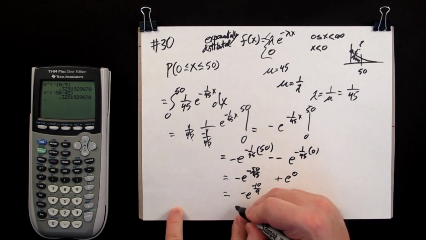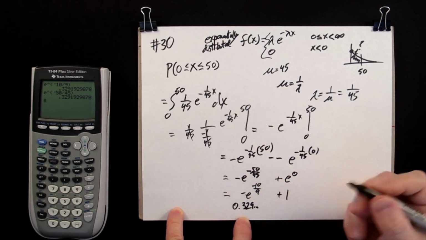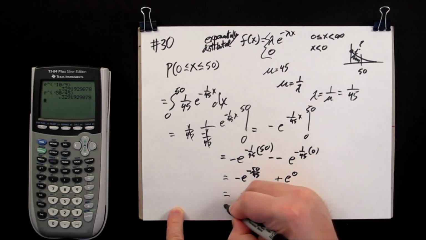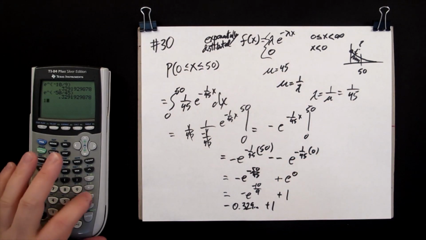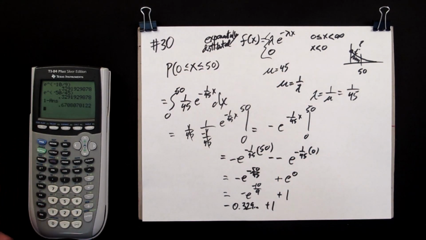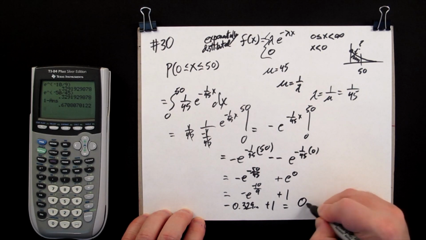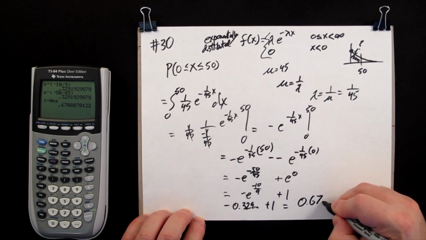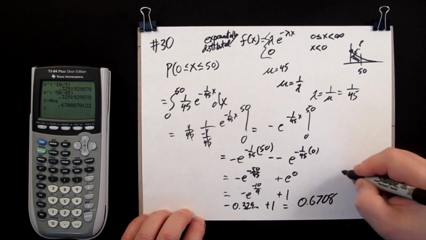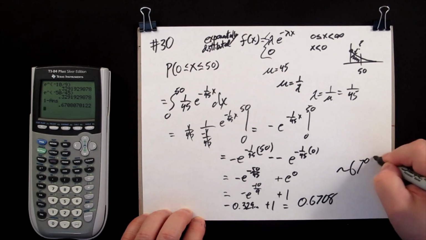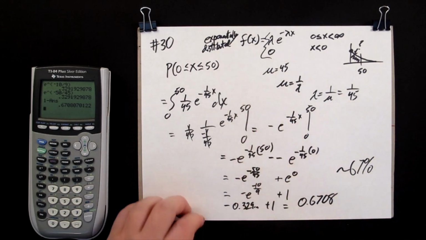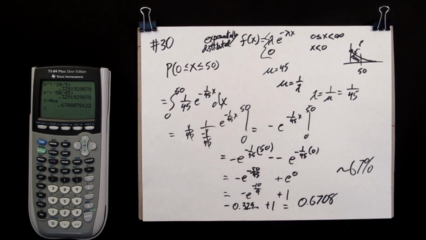Okay, so this is 0.329 with decimals after it, plus 1. This is negative, so 1 minus this answer gives 0.6708. So approximately you will reach the bureaucrat after 10 rings with 67%.